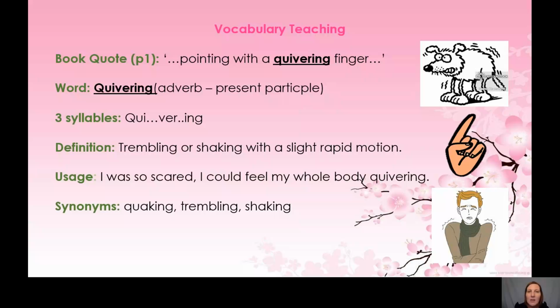Now, in the text then, there was the word quivering finger. The quote was pointing with a quivering finger. So the word quivering is an adverb. It's present participle. It has 3 syllables, quivering, quivering.